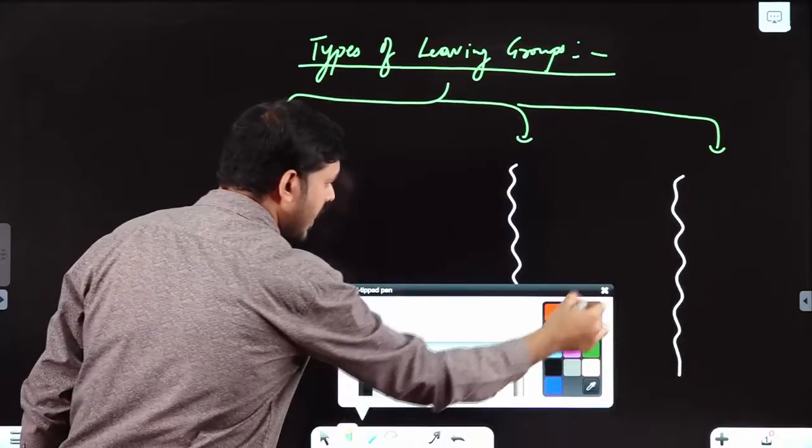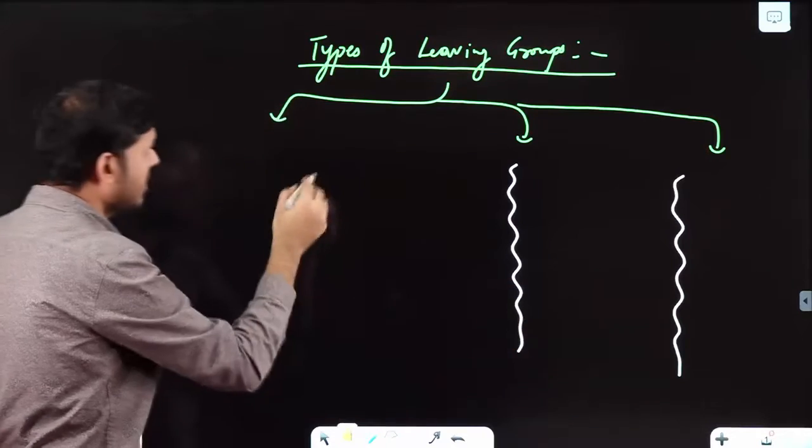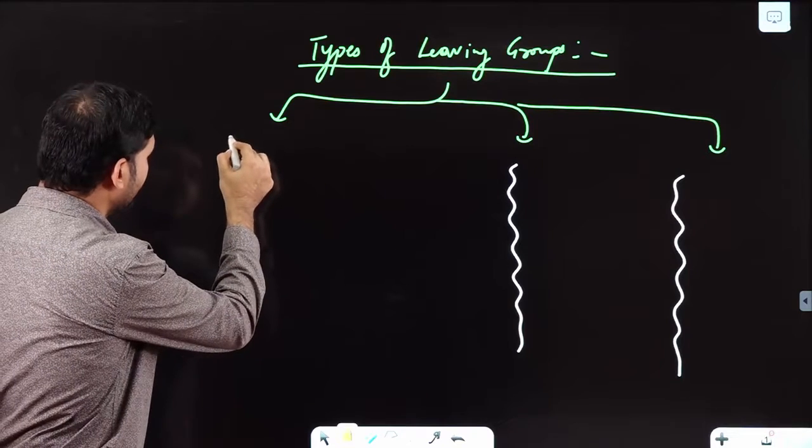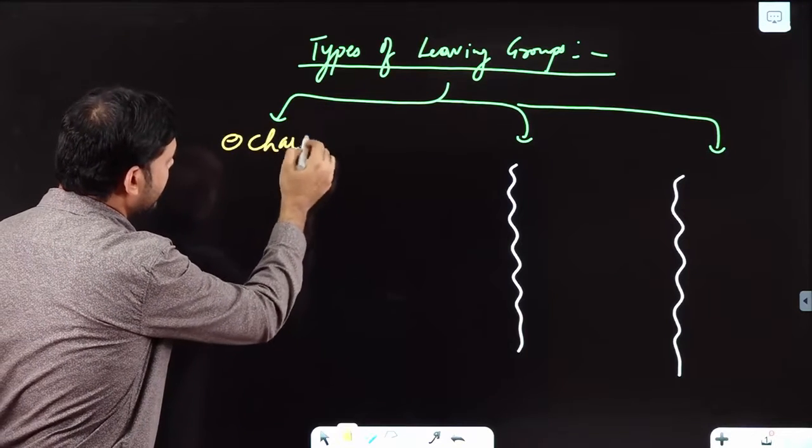There are three types of leaving groups. First, negatively charged leaving groups.